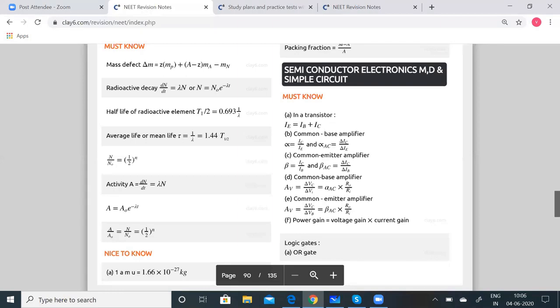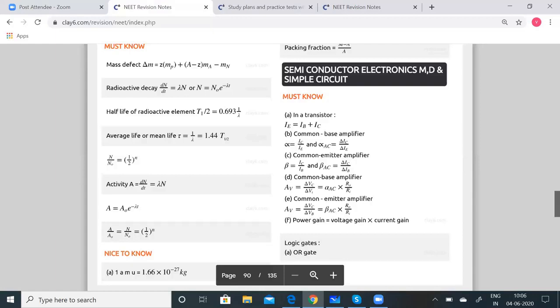The forbidden energy gap is very large, Eg greater than 3 electron volts. In semiconductors, the empty conduction band is separated from the filled valence band by a small energy gap, say Eg less than 3 electron volts. Some electrons of the valence band easily get thermally excited to the conduction band, and then they can conduct electricity. So semiconductors acquire small conductivity even at room temperature. This is a very important point you have to know.